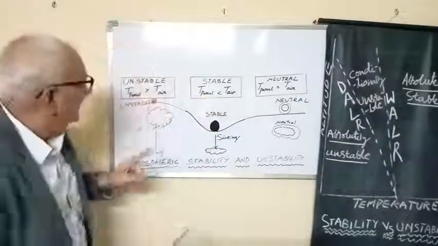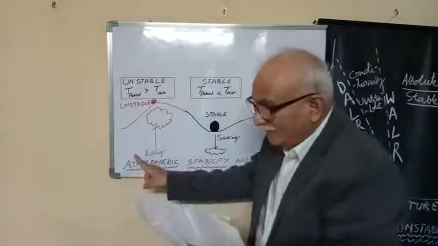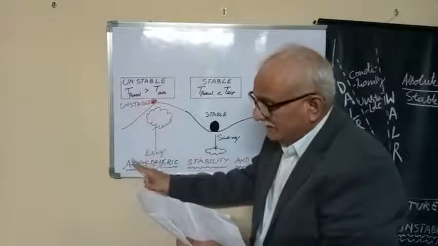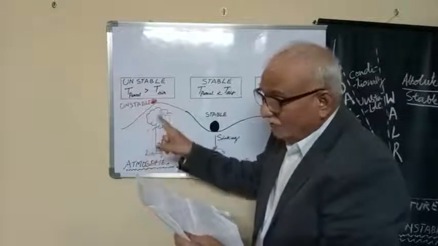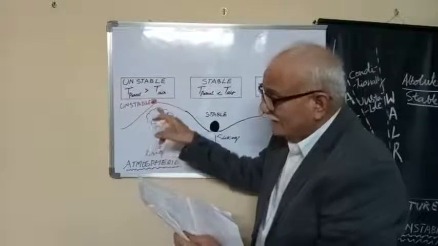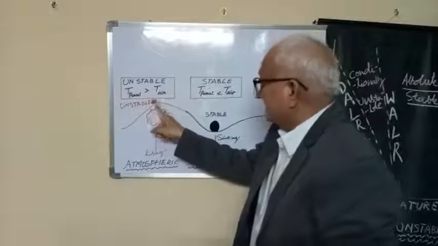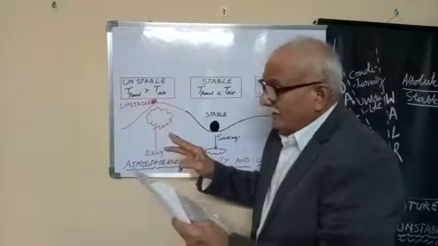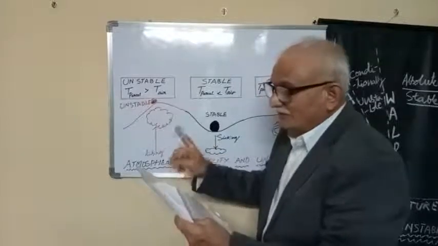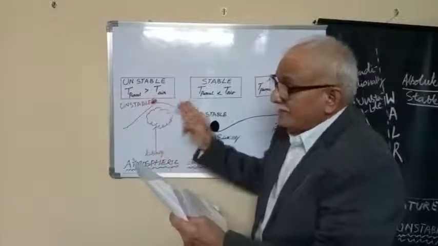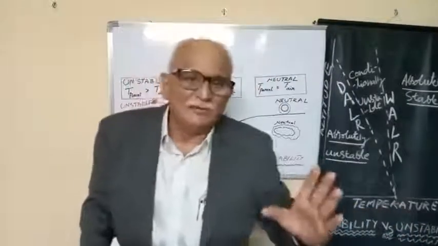Now, what is happening in the unstable air? This is the unstable air. Instability is the state in which the air parcel finds itself warmer than the surrounding air at the same pressure. That's why I put a red dot here. This is what we call the unstable air.